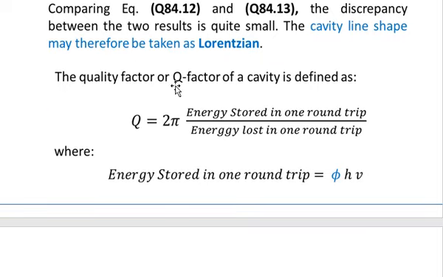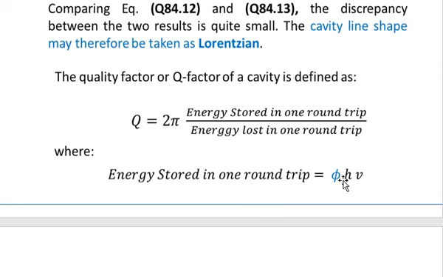The quality factor, or the Q factor, of a cavity is defined as: capital Q is equal to 2 pi times the energy stored in one round trip in the cavity divided by the energy lost in one round trip within the cavity, where the energy stored in one round trip is equal to phi into h nu, where phi is the number of photons and h nu is the energy of the photon.